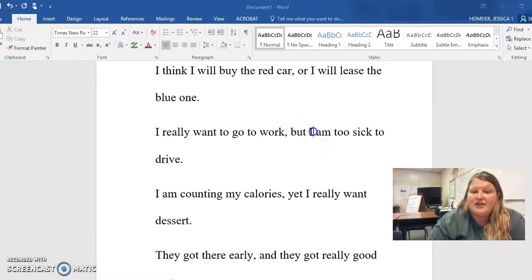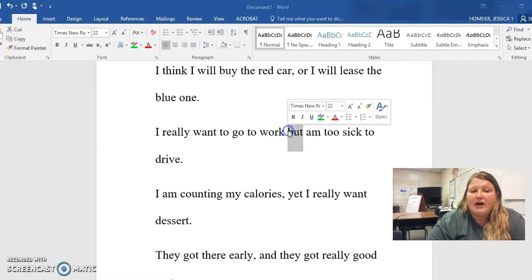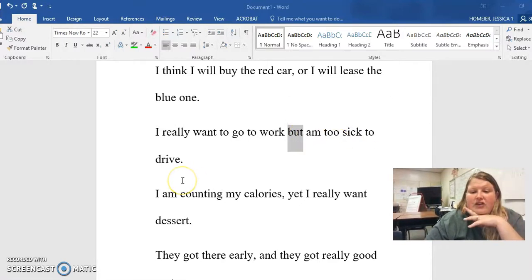But if I take out the noun, I have to take out the comma. No noun, no comma. And then I can write it just like that if I want to. I really want to go to work, but am too sick to drive. And I tell them to cross out this but or the and check to see if it's two complete sentences. So if I just say am too sick to drive, there's no noun. That's how I know.